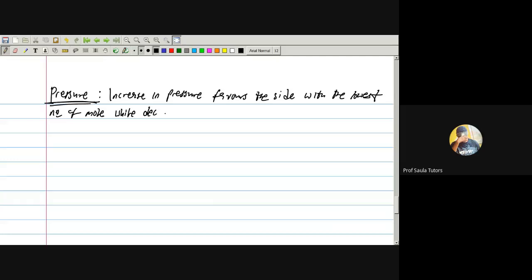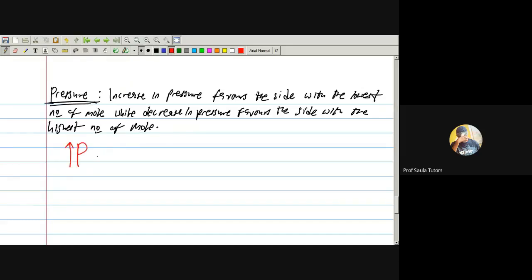While decrease in pressure favors the side with the highest number of mole. This thing coincides with Boyle's law a lot. So just take note. Let me help you and draw a diagram. If you see that diagram, you remember. Increase in pressure, we always favor the side with the smallest number of mole. And decrease in pressure, we favor the side with the highest number of mole.